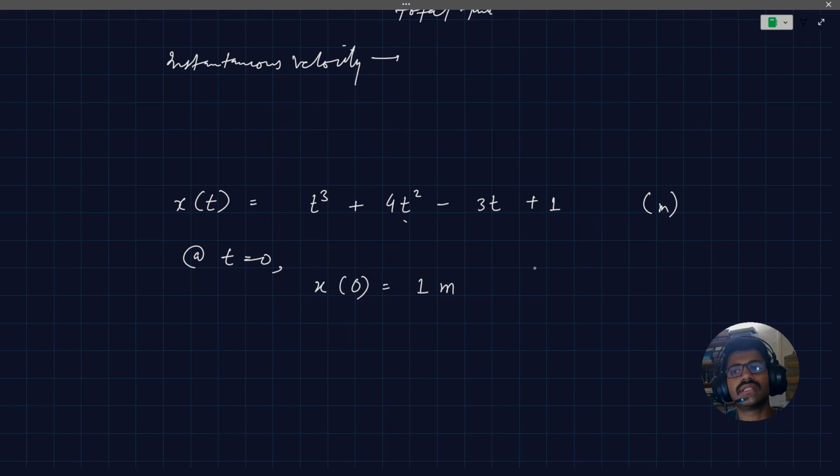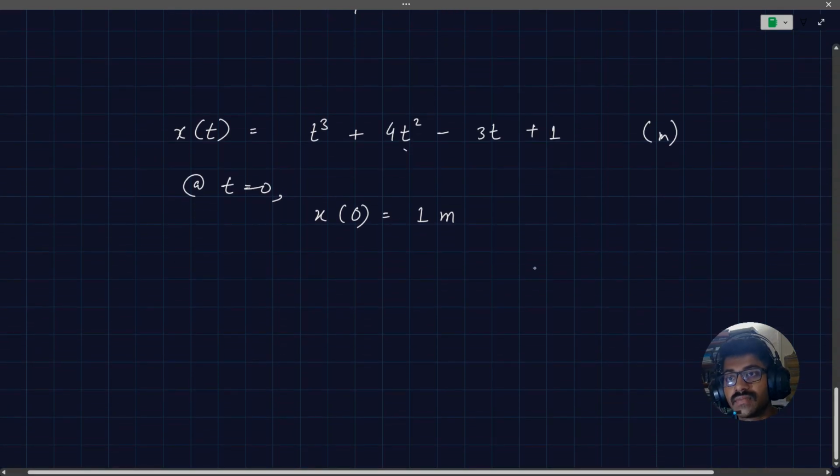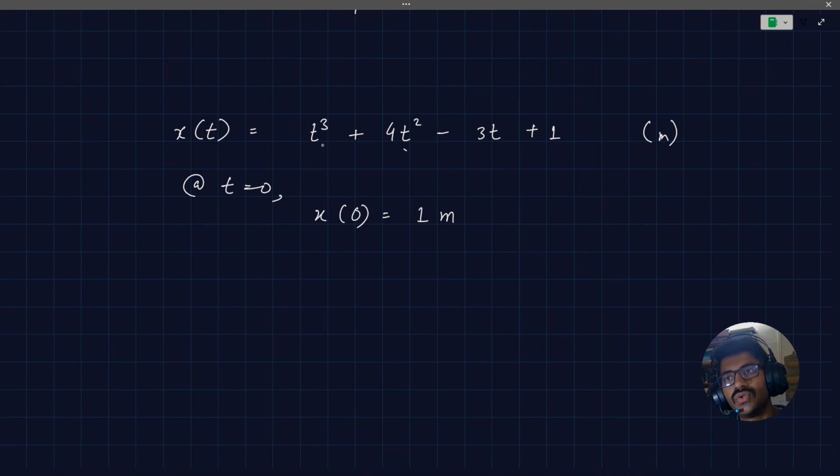So you could say from the origin, the particle was at a distance of 1 meter at t equal to 0. If I do the same thing for 2 seconds, you just plug in the value of 2. So 2 cube is 8, plus 4 times 4 is 16, and 8 plus 16 is 24, minus 6 is 18, plus 1, 19.